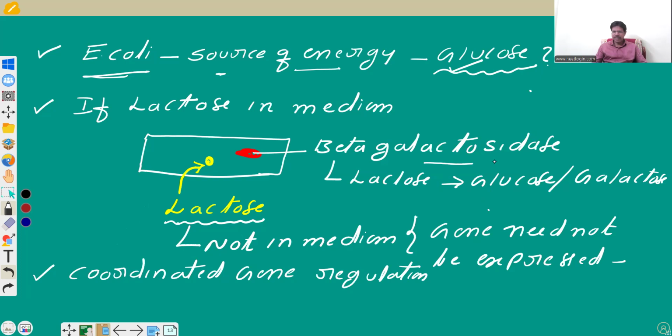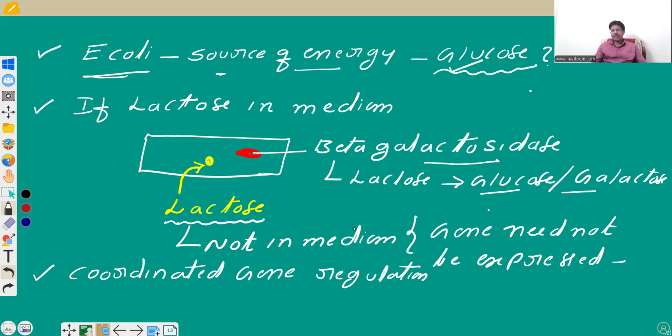So this beta galactosidase is synthesized only in the presence of lactose. So the gene is expressed in presence of lactose to hydrolyze the lactose into glucose and galactose. And this glucose and galactose is used as a source of energy.